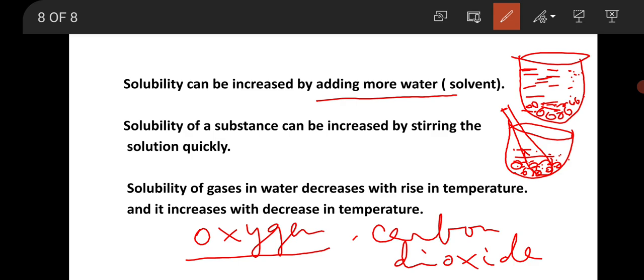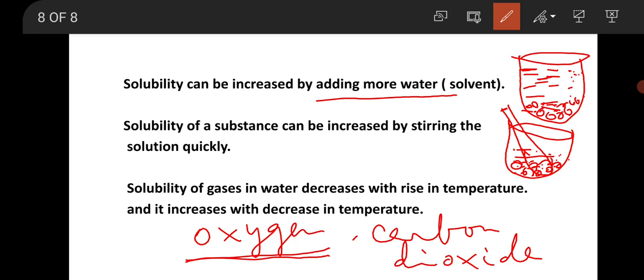For this reason, you all know that aquatic animals use the oxygen which gets dissolved in water. Because during the summers the ponds get heated and the amount of dissolved oxygen gets decreased. So what happens to the aquatic animals? They depend on the dissolved oxygen for their respiration.